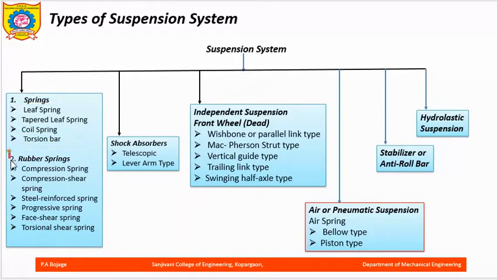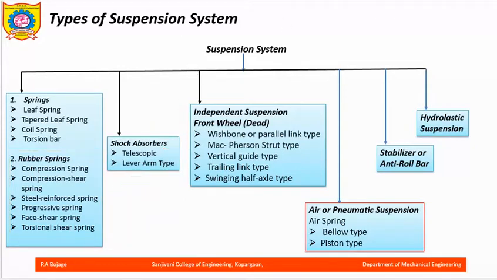Then rubber springs, and these are the types of rubber spring: compression shear spring, steel reinforced spring, progressive spring, shear and torsional shear spring. Again the shock absorbers are telescopic and lever arm type.